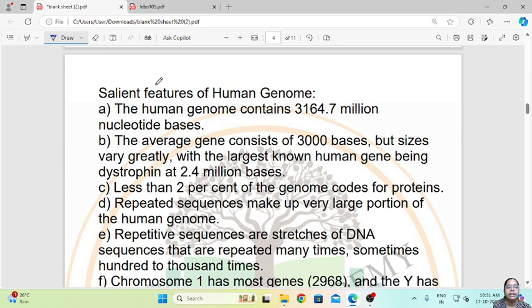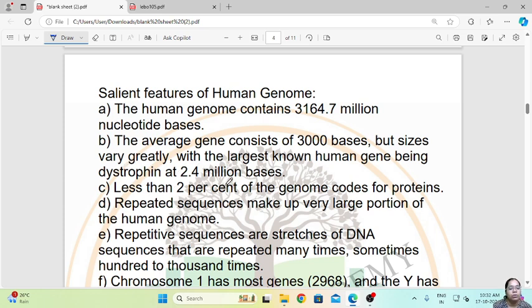So what were the salient features, or the important features, of the Human Genome Project? The Human Genome contains 3164.7 million nucleotide bases. The average gene consists of 3000 bases, but size varies greatly, with the largest known human gene being dystrophin at 2.4 million bases.